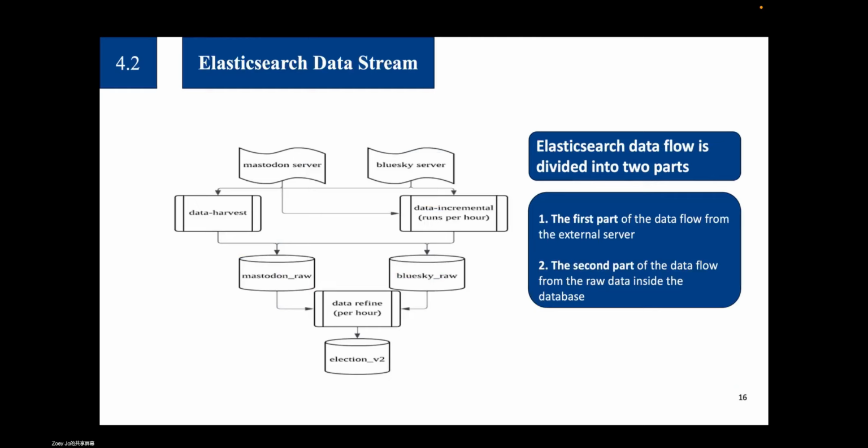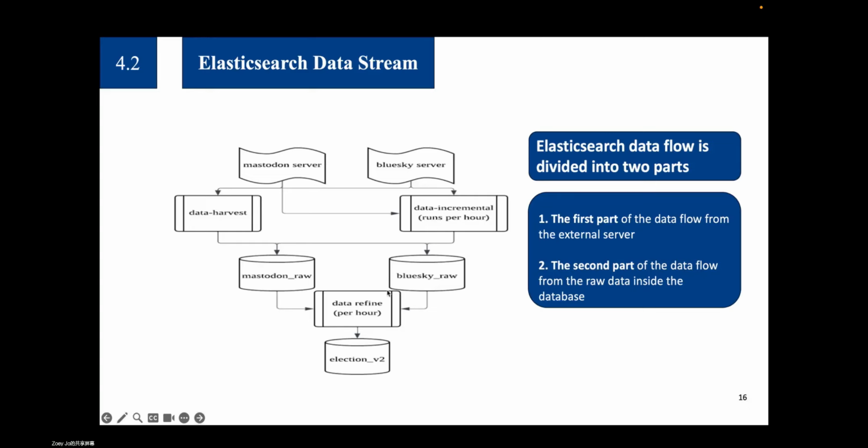Then I'm going to introduce the Elasticsearch data stream. As you can see, this data flow is divided into two parts as well. In the first part, the Fission functions request and extract the raw data from the external server in an in-stream data processing pipeline, using the external data source API like Bluesky. It does the data harvest and then the incremental update by a time trigger.